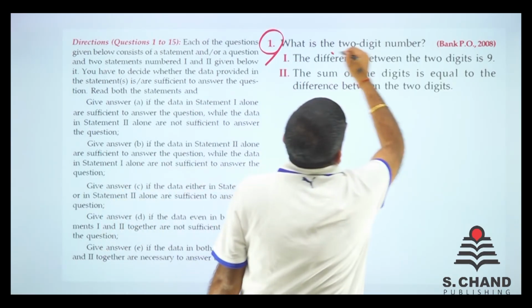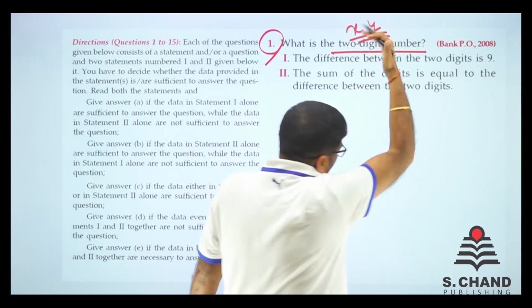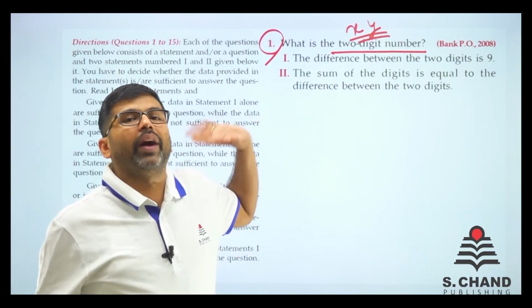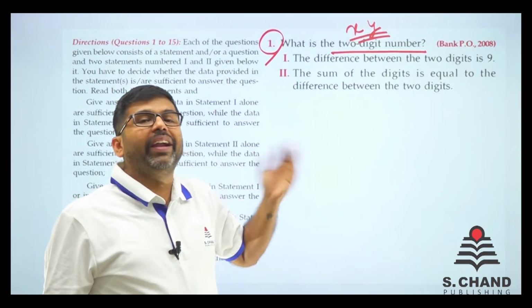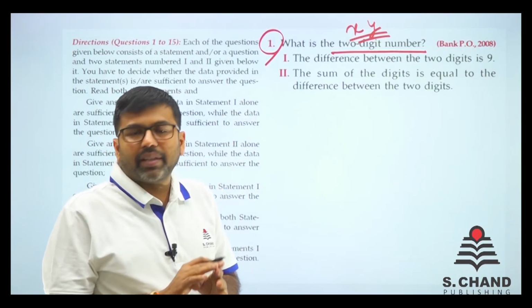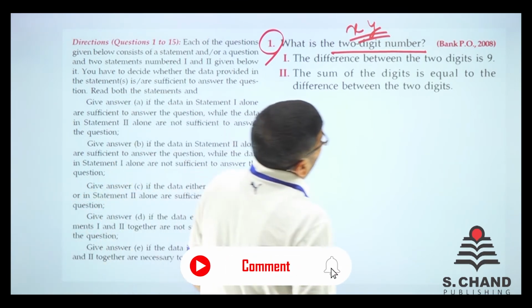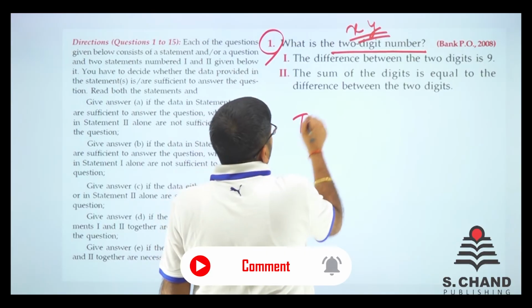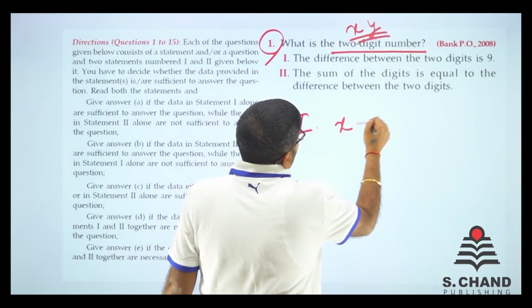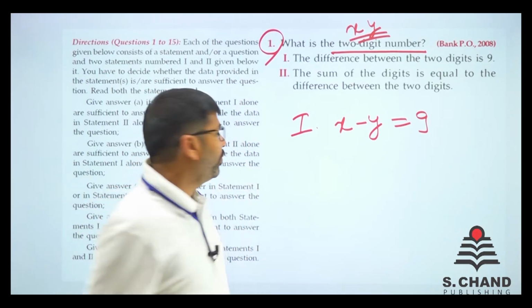Question says, what is a two-digit number? So you have to find a two-digit number, say x and y. So you have to find x and y. Is it possible to find x and y with the help of data? The data is sufficient. If the answer is not possible, we don't go with the answer. The difference between the two digits is 9. So first one, if I represent this in an equation, it goes like x minus y is 9.